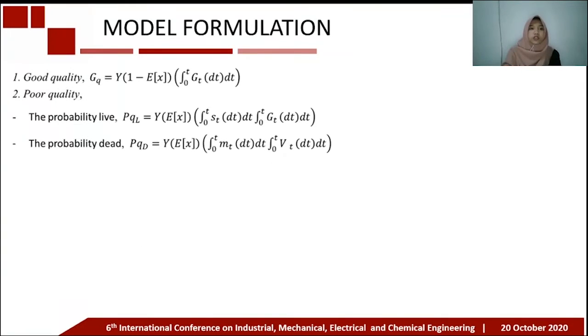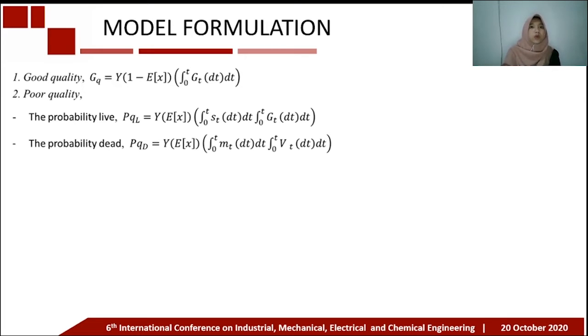And model formulation. There is a probability of finding growing items with imperfect quality at the time of purchasing newborn items. So there are two possibilities, namely good quality, where all the goods that are grown can grow until the end of the growing period.